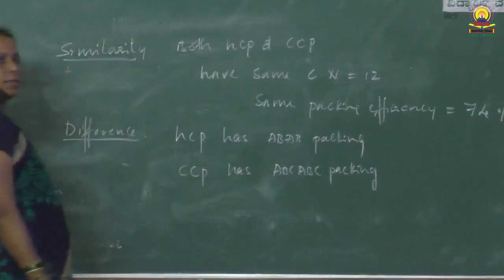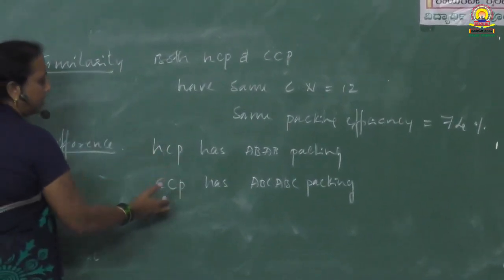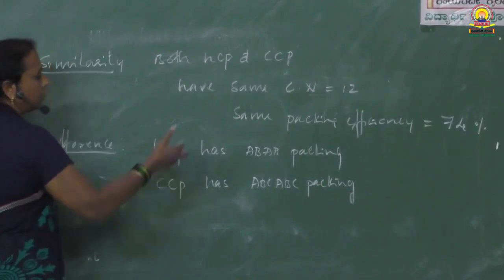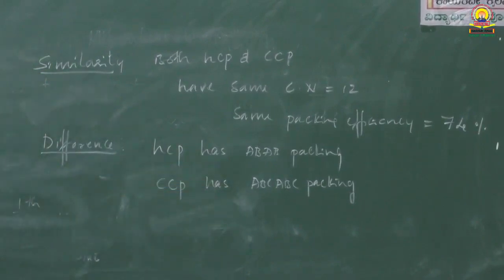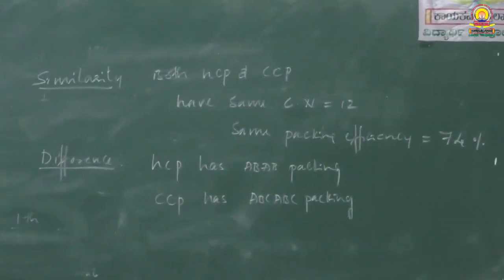First and second layer are identical in HCP, and in CCP first and fourth layer are identical. Like this you can distinguish, as well as note the similarity between HCP and CCP.